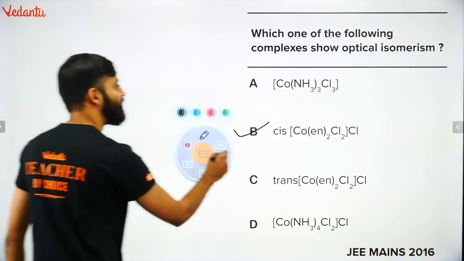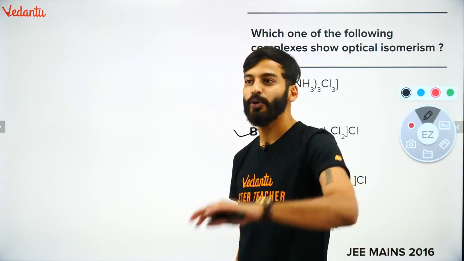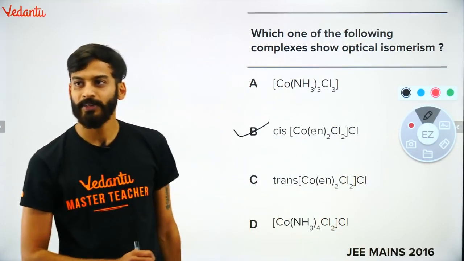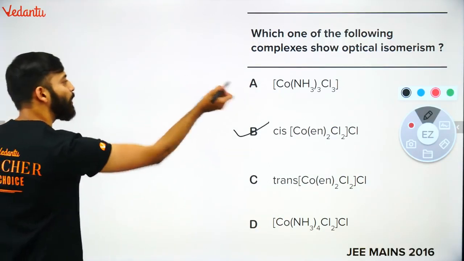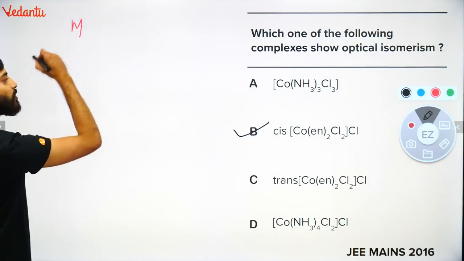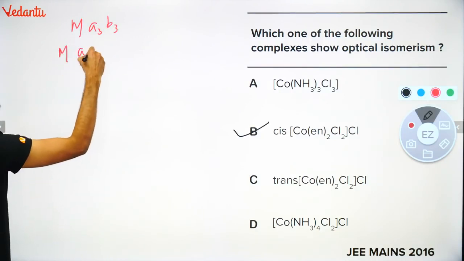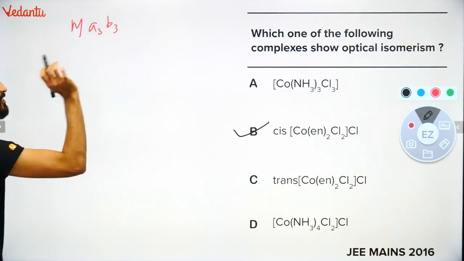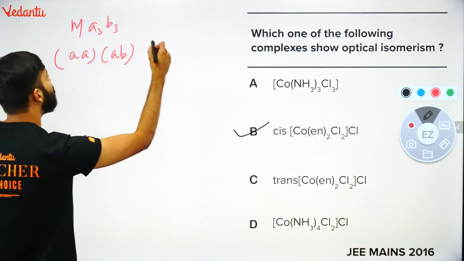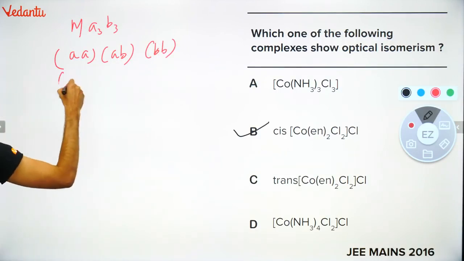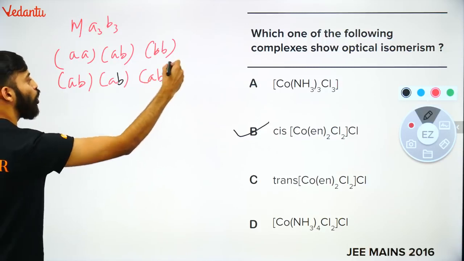Let me teach you a simple trick. Again, we'll go for GI, then we'll go for OI. This will be a very amazing trick you will learn today. Check this out. If I ask you for GI for the A part, the metal is there, with A3B3. What is the possible combination? For GI, you make the combinations: AB and BB. Apart from this, what will you get? A, AB, AB, AB.